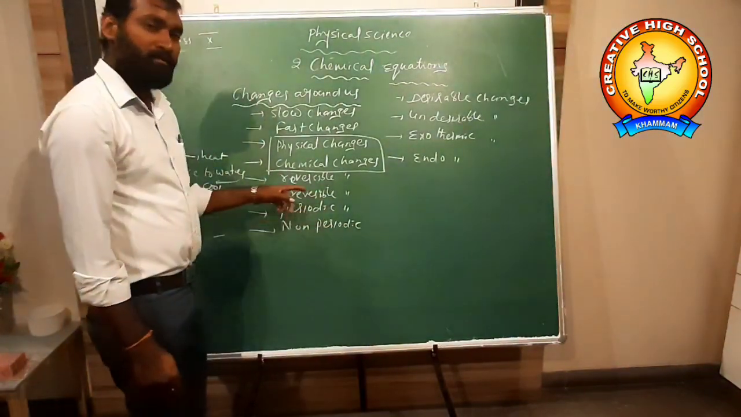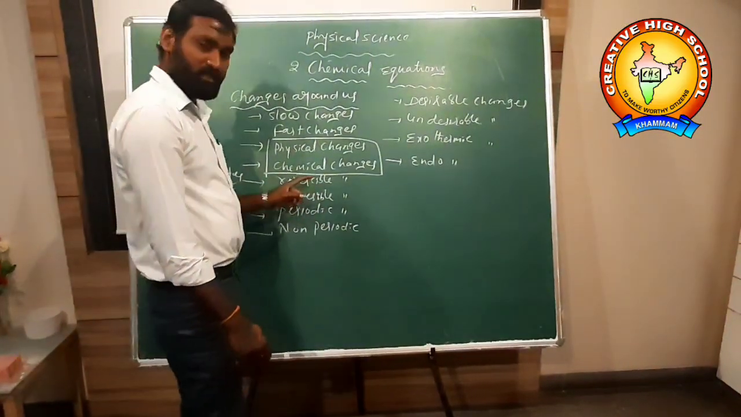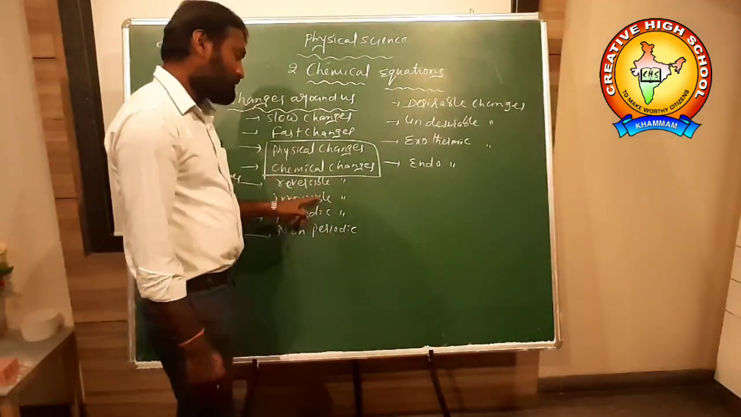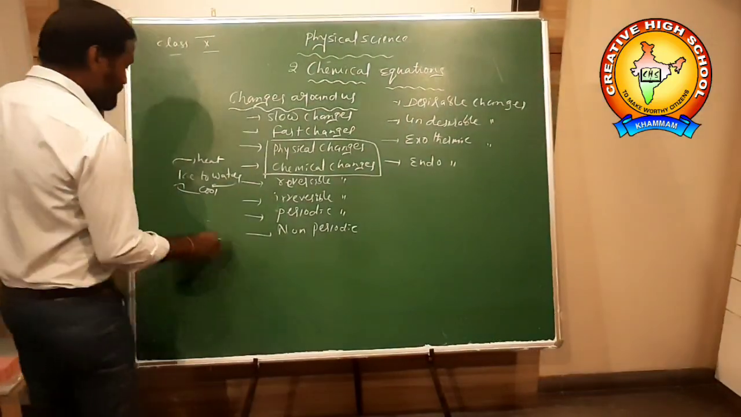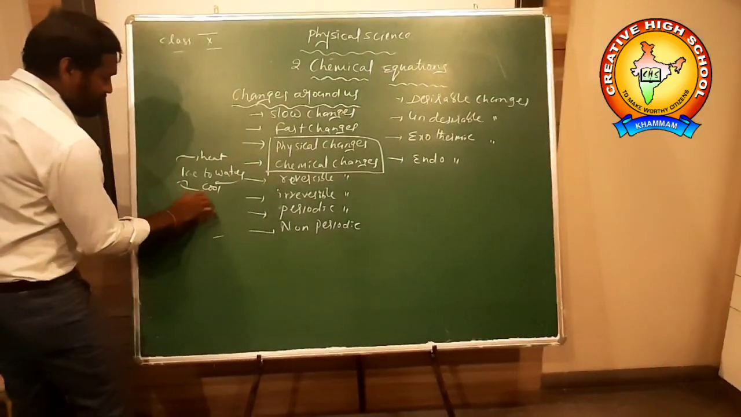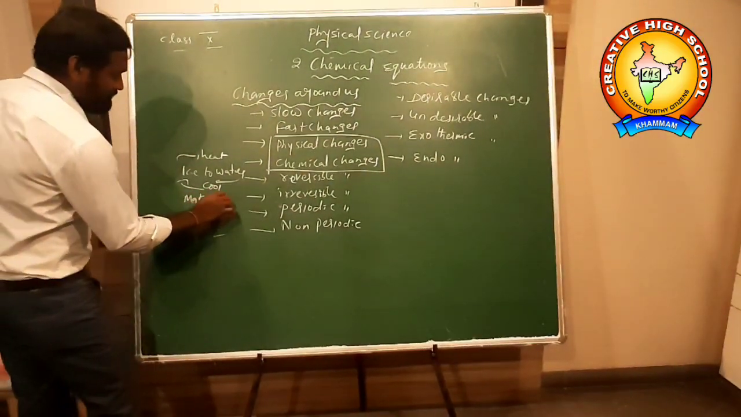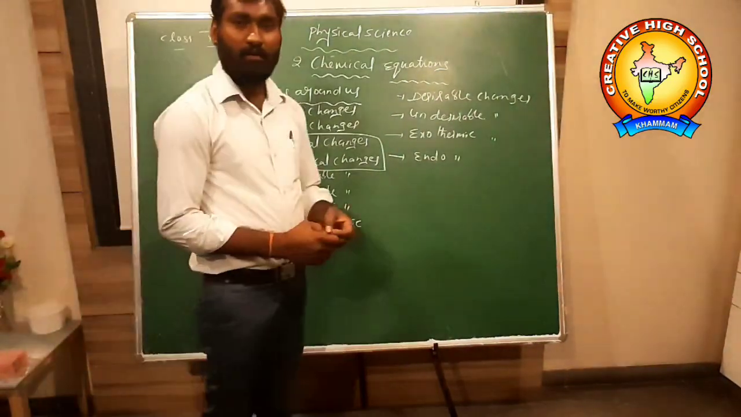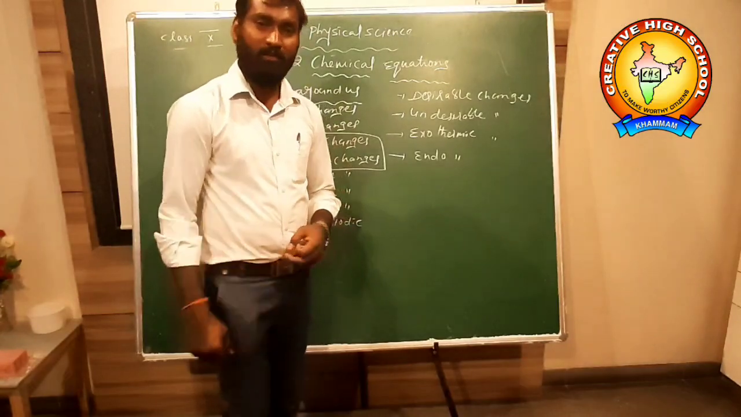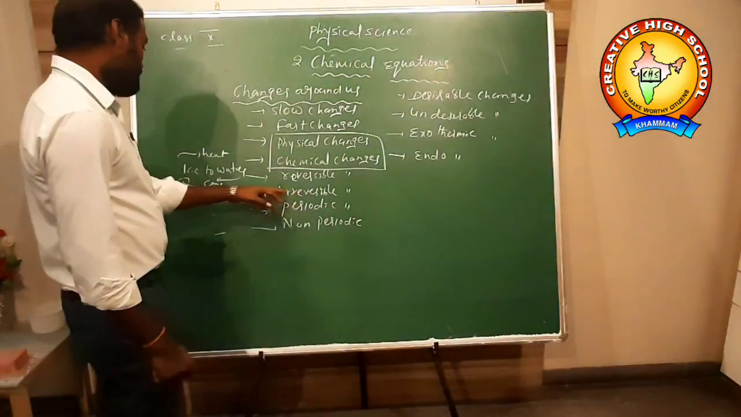Irreversible change: whenever the change occurs and we cannot come back to the original substances, it is called an irreversible change. For example, making curd from milk. From milk we can get curd. From curd, can we get the milk again? No, we can't reverse it back. They are called irreversible changes.